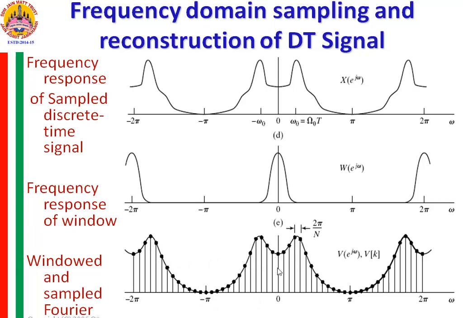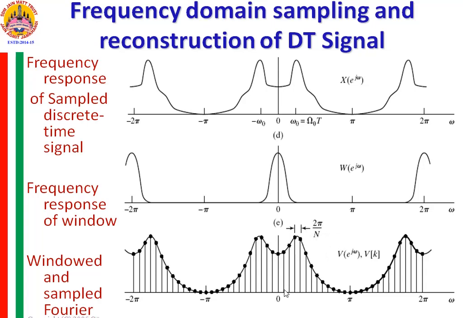If you have the interval 0 to 2π, and if you divide this 0 to 2π interval into N points, then the spacing between two successive points becomes 2π/N. So, ω_k is equal to 2πk/N.